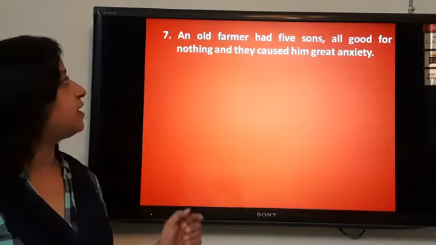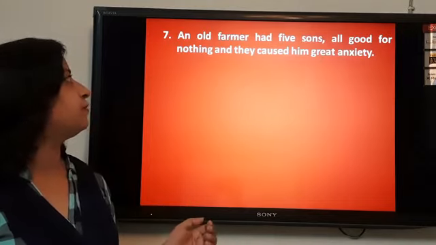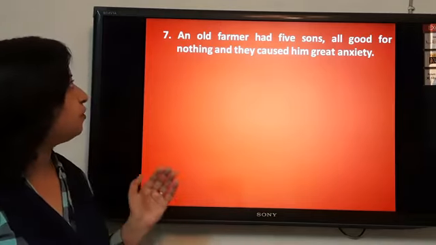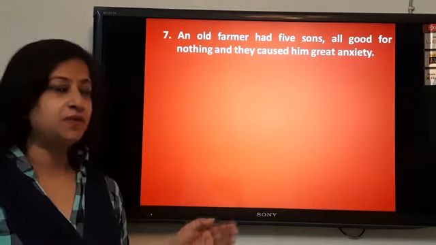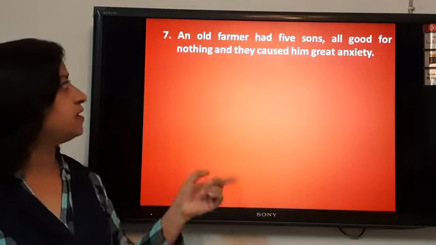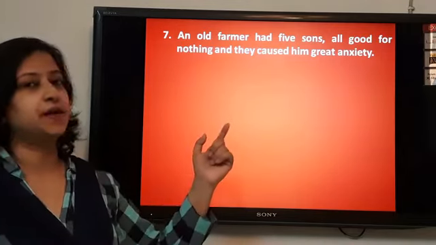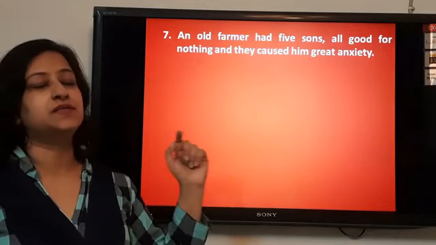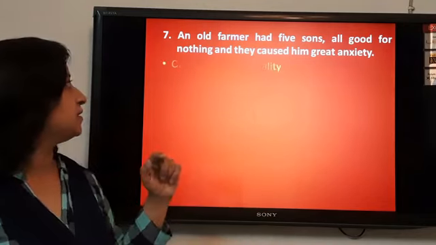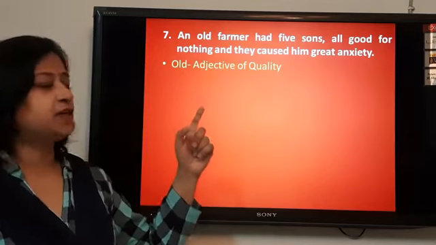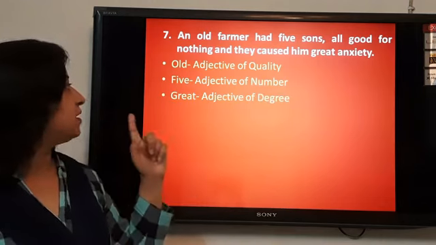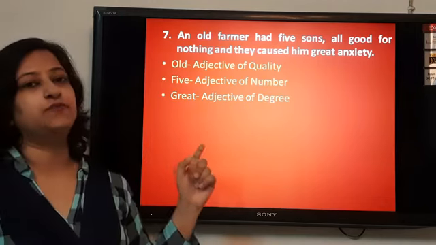An old farmer had 5 sons, all good for nothing, and they caused him great anxiety. Old farmer. Farmer is a noun that is described by old. Sons is a noun that is described by 5. And anxiety is a noun that is described by the word great. Old is the adjective of quality. 5 is the adjective of number and great is the adjective of degree.